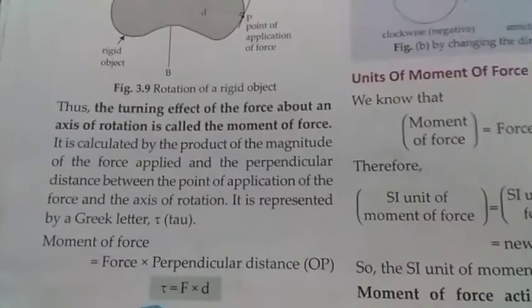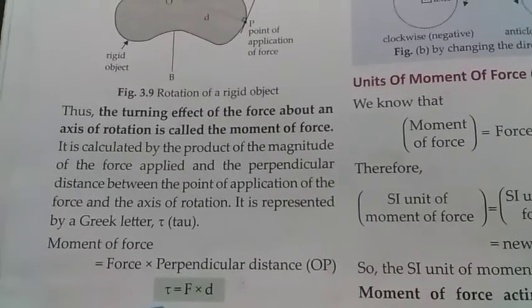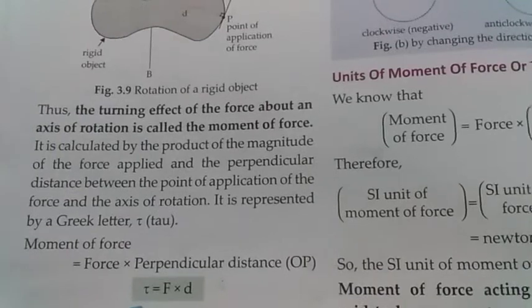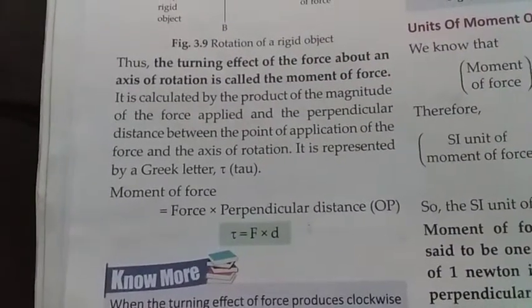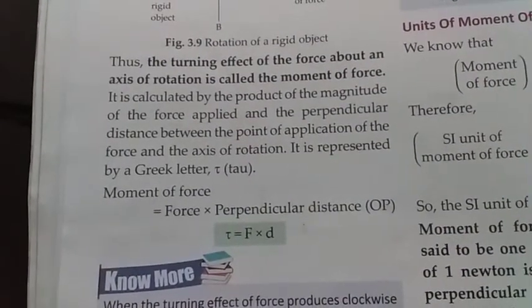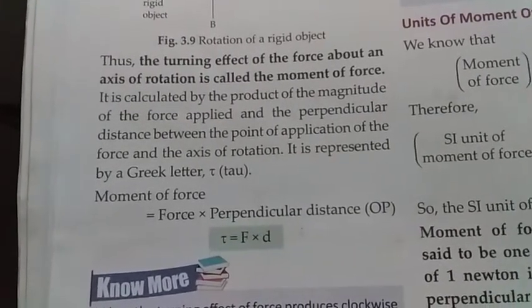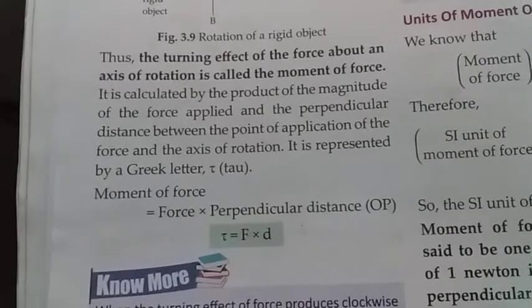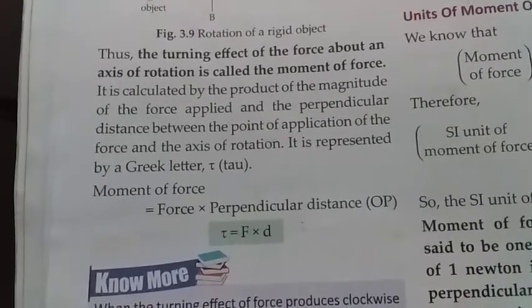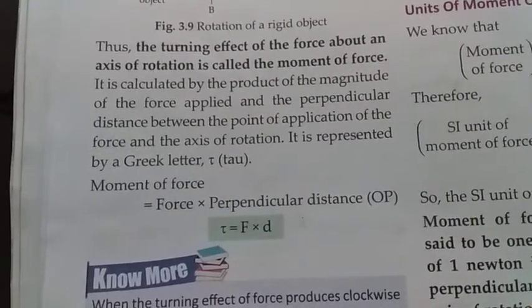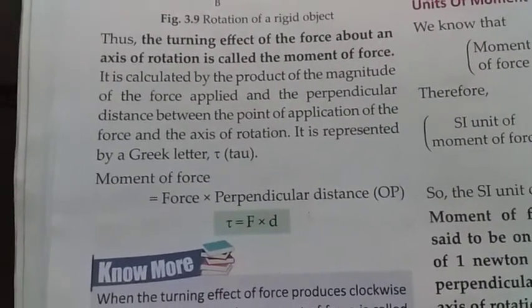Now the next question is, define moment of force. How is it calculated? The turning effect of the force about an axis of rotation is called the moment of force. It is calculated by the product of the magnitude of the force applied and the perpendicular distance between the point of application of the force and axis of rotation. It is represented by a Greek letter tau. Now moment of force equals force into perpendicular distance, or F into D.